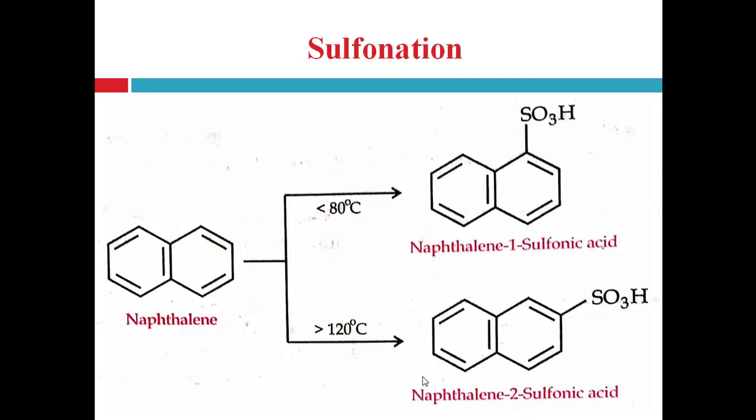Then sulfonation. Sulfonation of naphthalene produces a temperature dependent product. When this sulfonation is carried out at less than 80 degrees Celsius, it will form naphthalene 1-sulfonic acid. When this sulfonation of naphthalene is carried out at high temperature, that is greater than 120 degrees Celsius, it will form naphthalene 2-sulfonic acid.